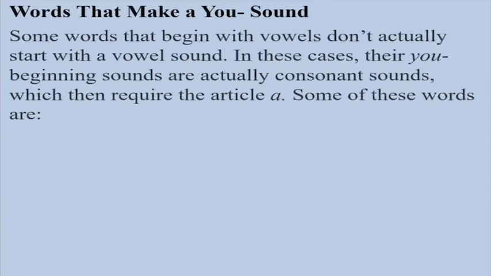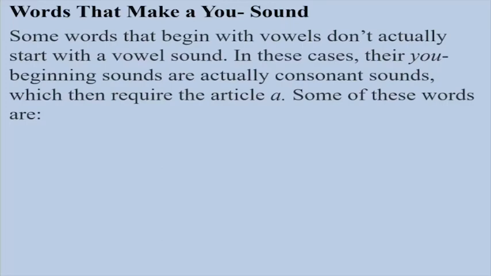Now, words that make a U sound. Some words that begin with vowels don't actually start with a vowel sound. In these cases, their U beginning sounds are actually consonant sounds, which then require the article a.